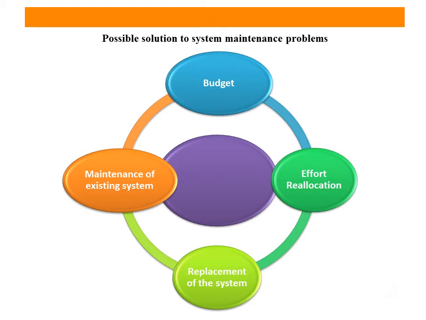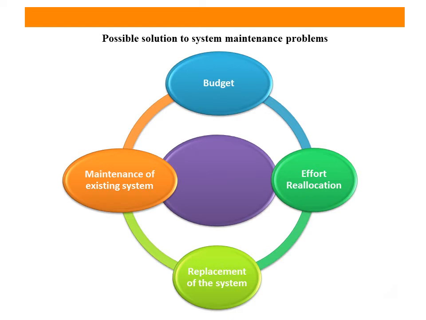After that, effort reallocation. Whatever efforts were provided by the developers or testing team would be reallocated so that we could find the difference between the previous efforts and the new efforts. After that, there is replacement of the system, which is nothing but replacing an existing system from the old one.